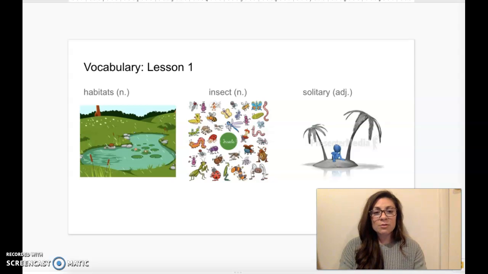Our next vocabulary word is the word insect. Say insect. An insect is a small animal with 6 legs and 3 main body parts. Our last vocabulary word is the word solitary. Say solitary. Solitary means living alone or in pairs.